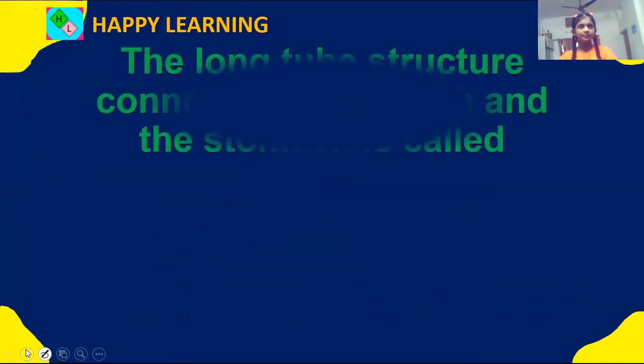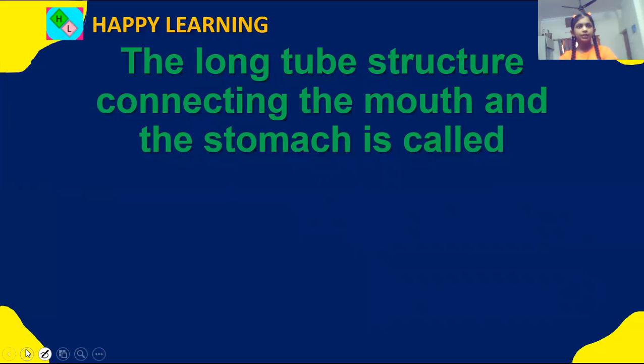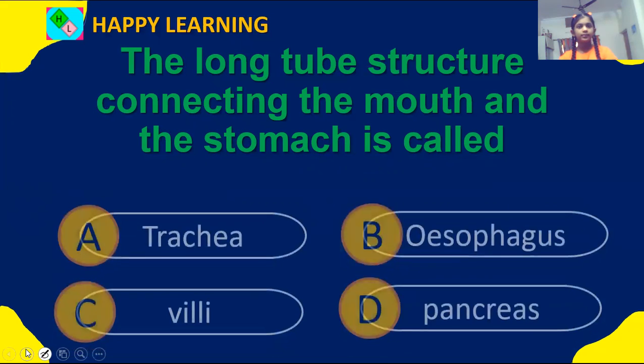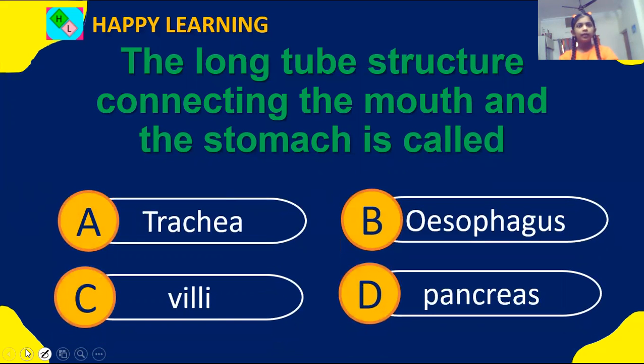Okay, next. The long tube structure connecting the mouth and the stomach is called, options: trachea, esophagus, villi, pancreas. This is our mouth, for example, and here is the food pipe, and then here is the stomach.